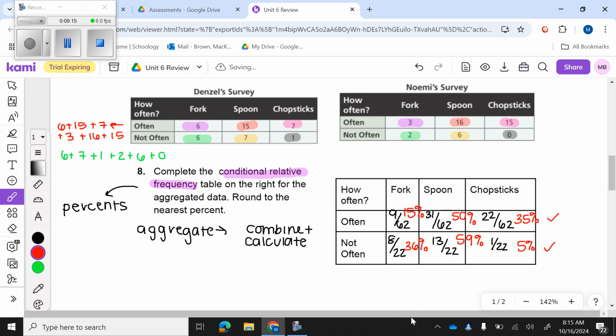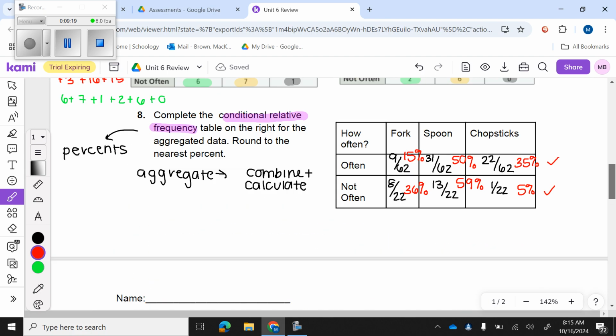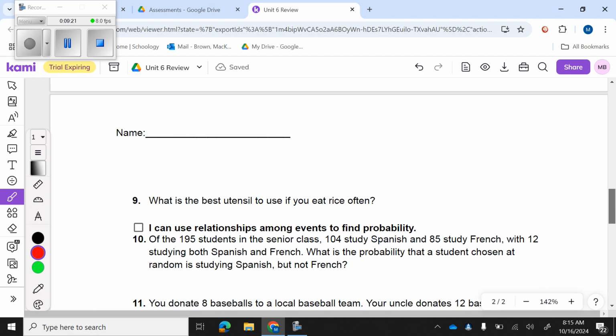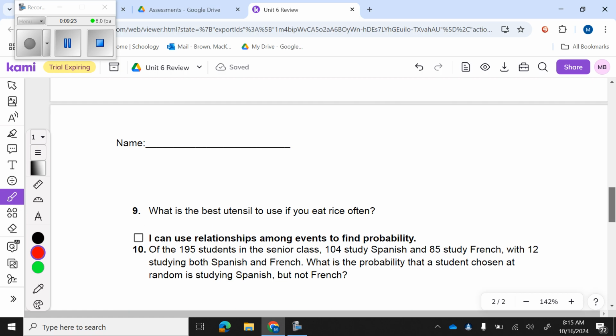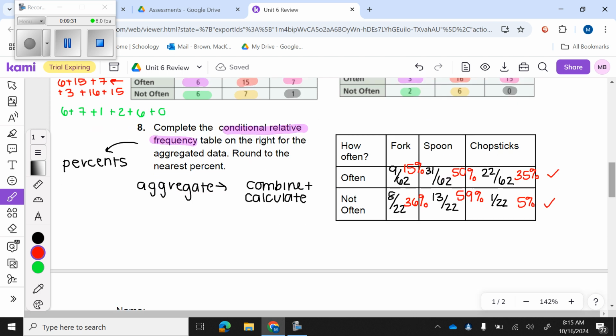All right, so I've got my aggregated data in this table, and I'm going to use it to help me answer this question of what is the best utensil to use if you eat rice often. So I'm going to come to people who eat rice often, and the best utensil, or the highest percent used, is right here at 50%, which is a spoon.